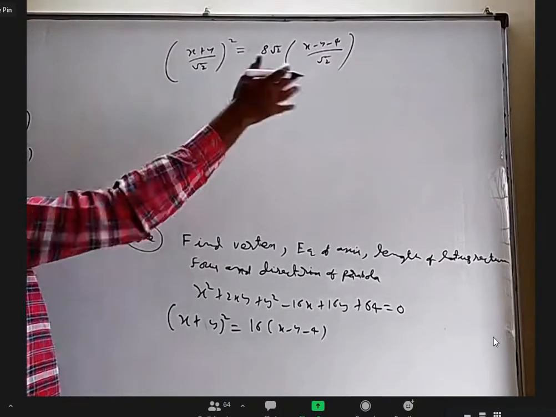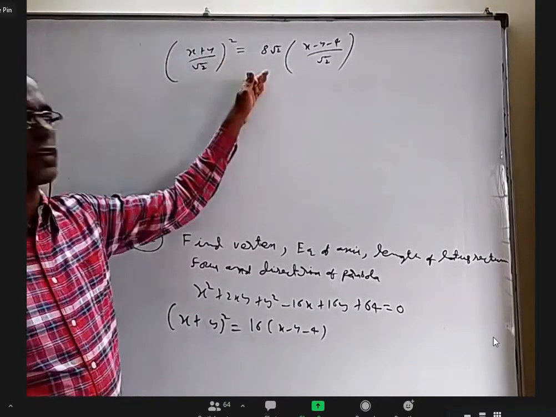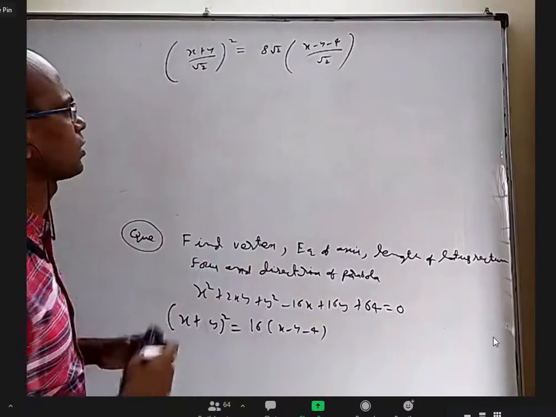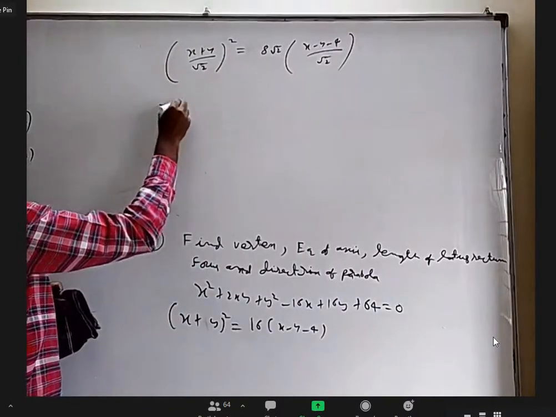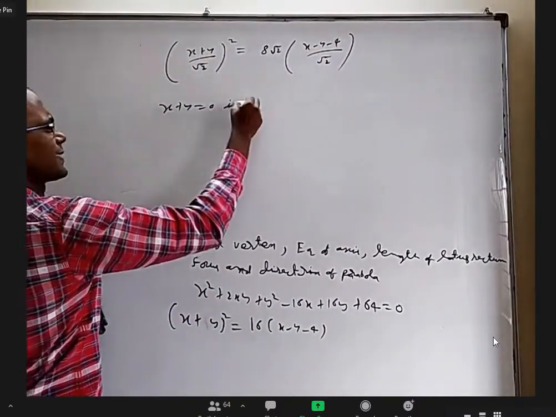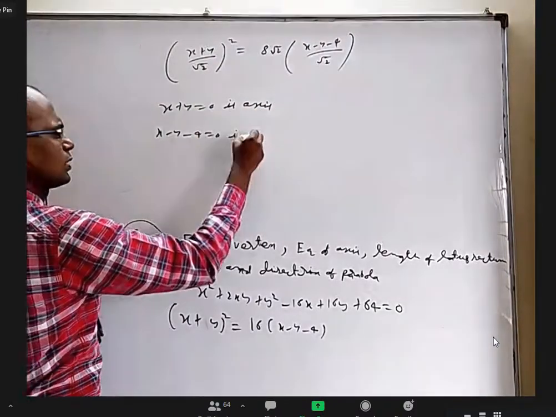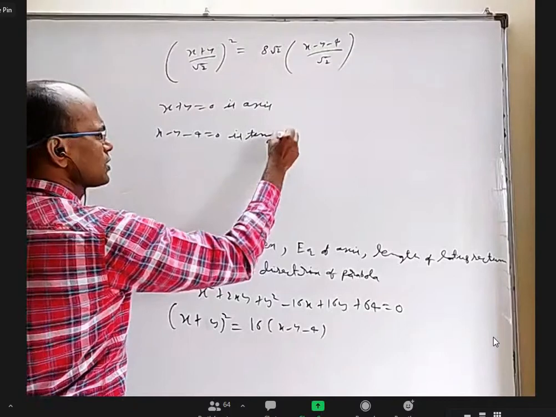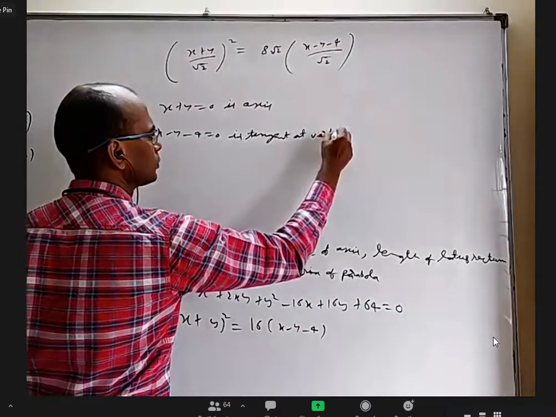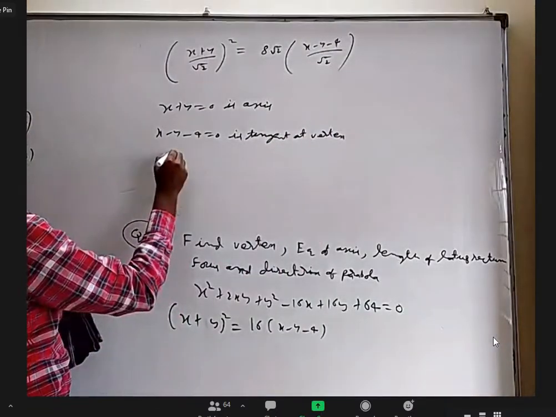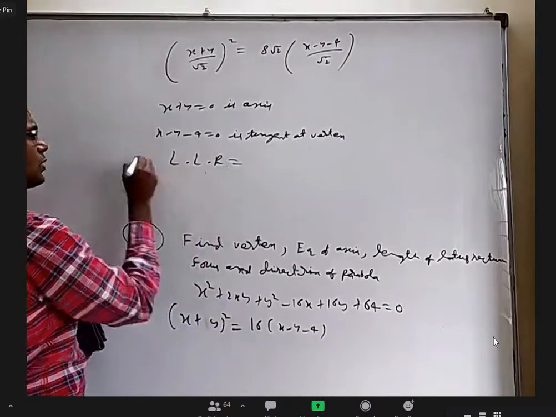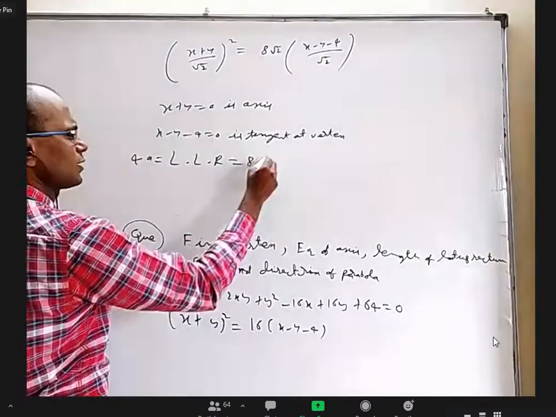Okay, now it is nicely in our form: distance to axis whole square equal to length of latus rectum into distance to tangent at vertex. So can I say now x plus y equal to 0 is the axis, x minus y minus 4 equal to 0 is the tangent at vertex, and length of latus rectum, that is 4a, is equal to 8 root 2.